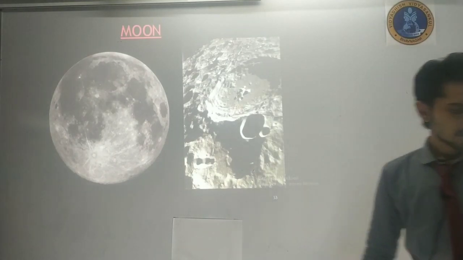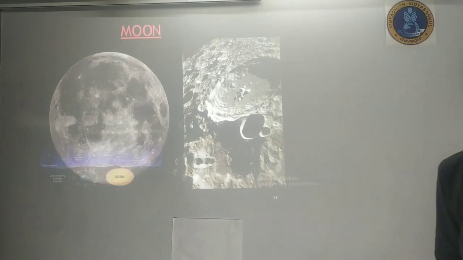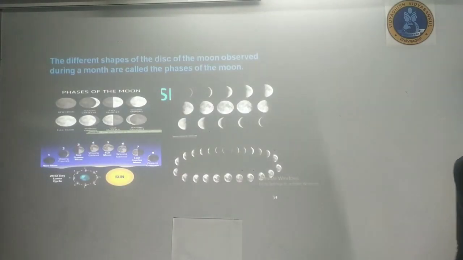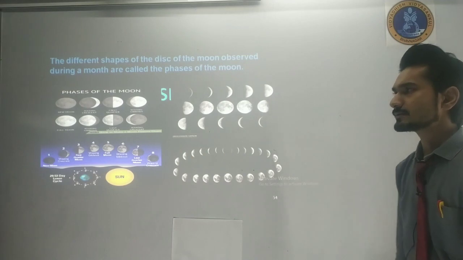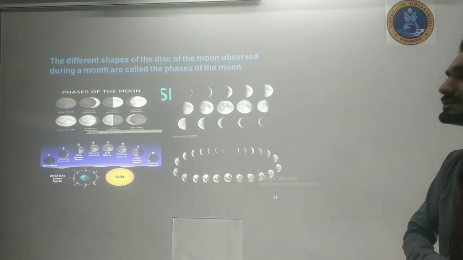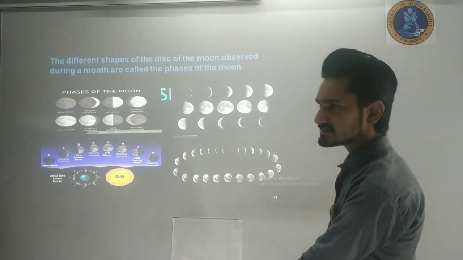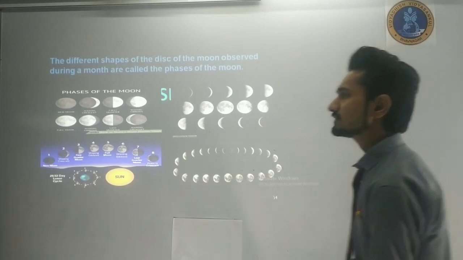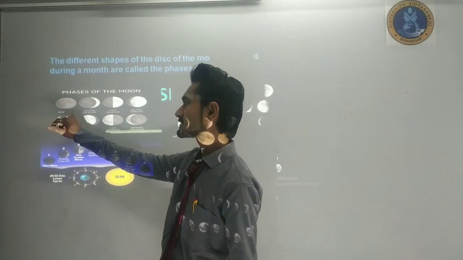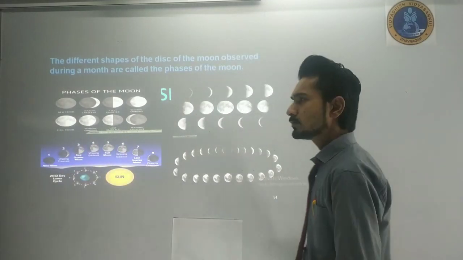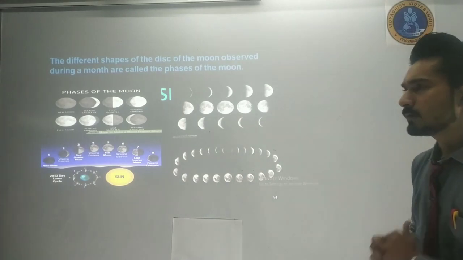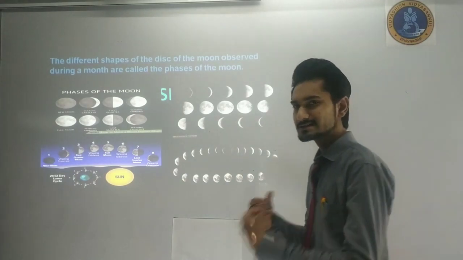Okay, going to the next topic: the different phases of the moon. There are generally 8 phases that we see for the moon. The first phase is the new moon. New moon means no moon; there is no moon visible, and then we call it a new moon.